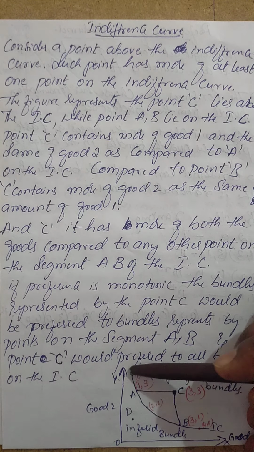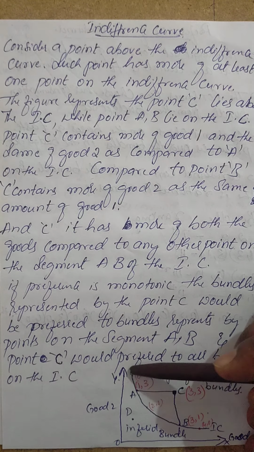Now you see the last one. Maybe first good might be less, but you see the second good which is more, 3 units. That means this is giving the highest level of preferences, highest level of satisfaction. So we can very clearly say that the point C is more of both the goods compared to any other point on the segment AB on the indifference curve. So compared to any other point on this particular indifference curve, point C is greater.